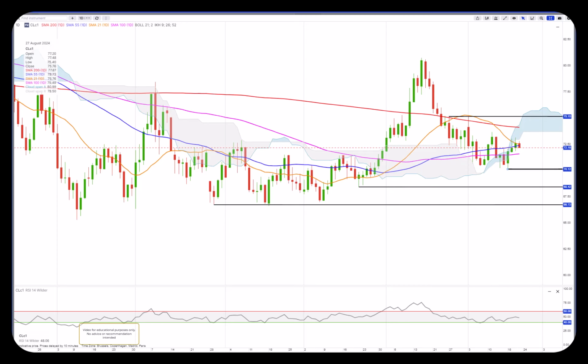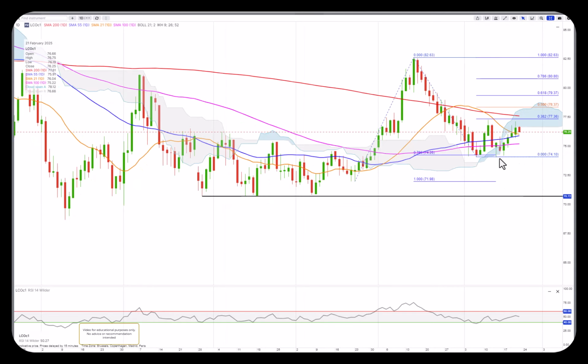Brent crude oil 74.10, $74 I would say here at the 786 retracement, and to the upside 77.36 area, and the 200 moving average could be a bit of a resistance for it. We are in a negative sentiment indicating we could see a push lower, but I want confirmation below 74, and then we're looking at 72 or 70 level.